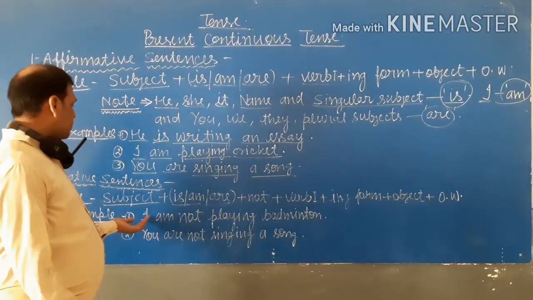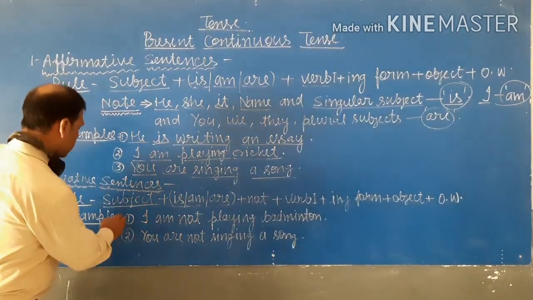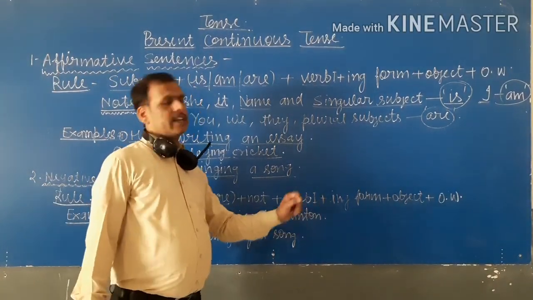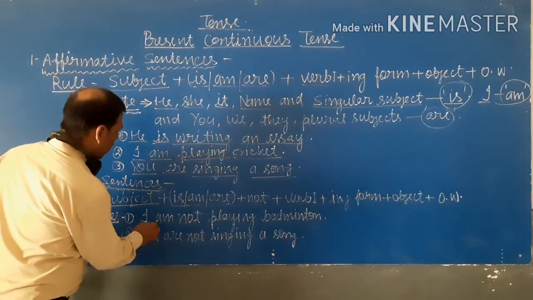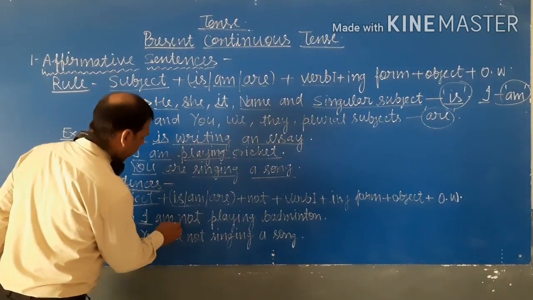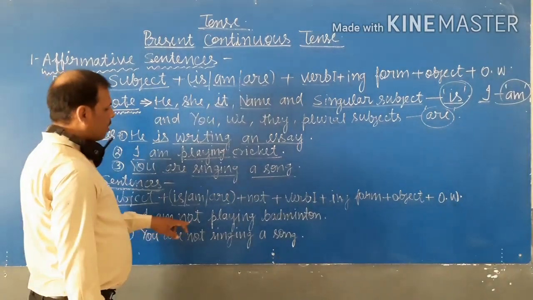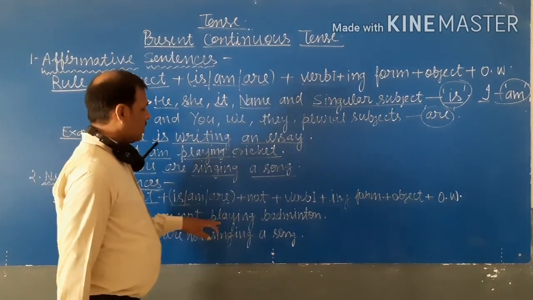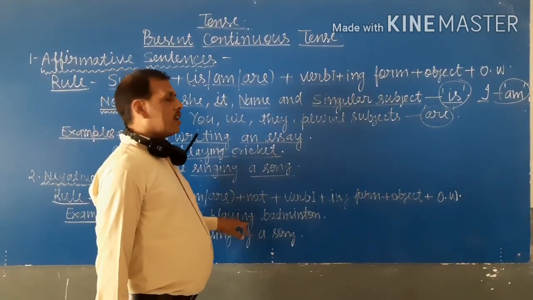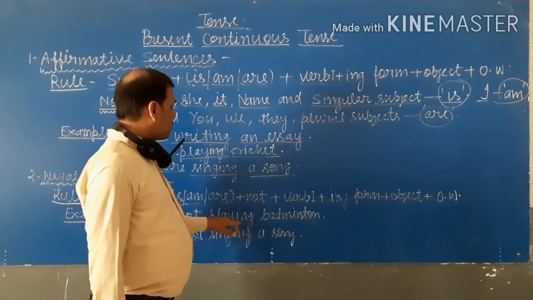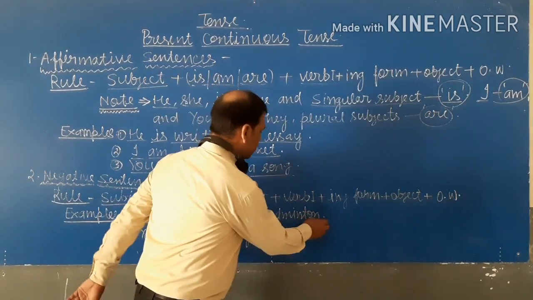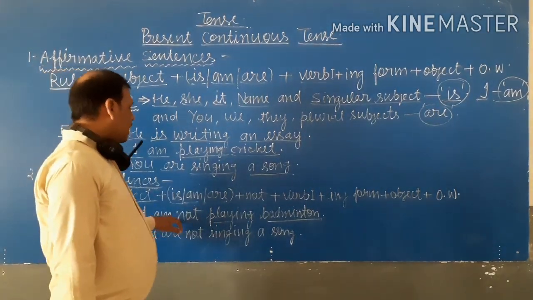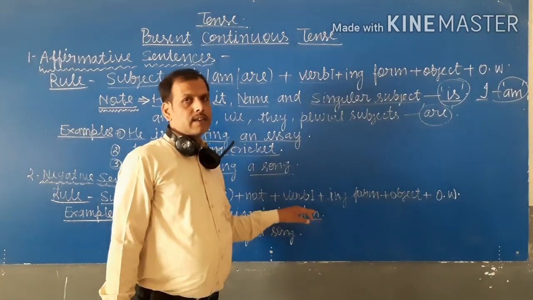Now we discuss with the help of some examples. Now first example is I am not playing badminton. Student, I is the subject, am is the helping verb. Then if there is a negative sentence we use not. Then playing, ing form of the verb, and then badminton. Badminton is the object. Then sentence is I am not playing badminton.